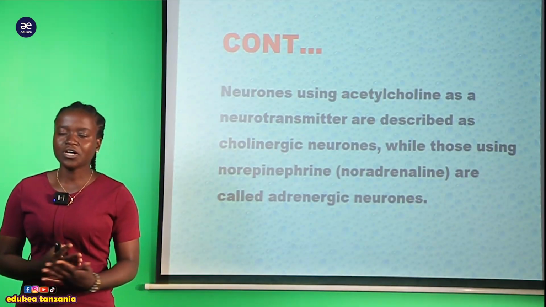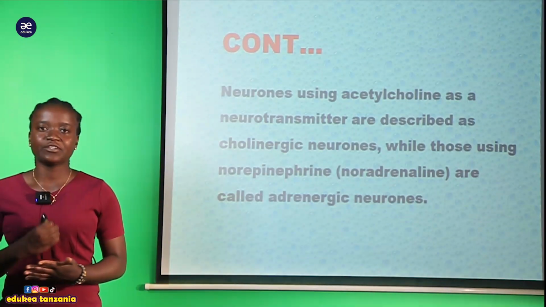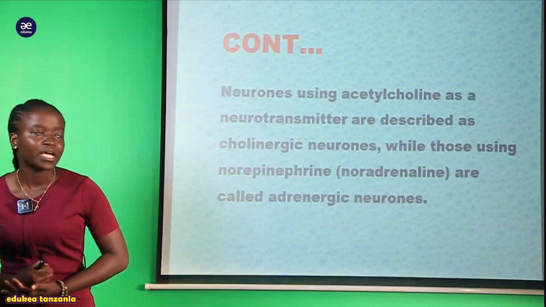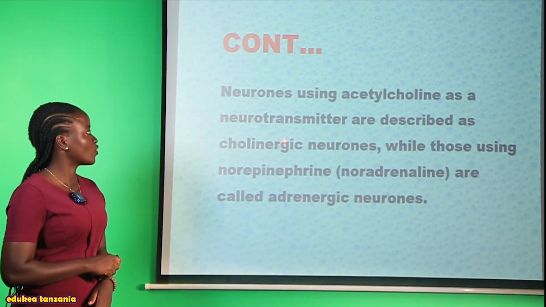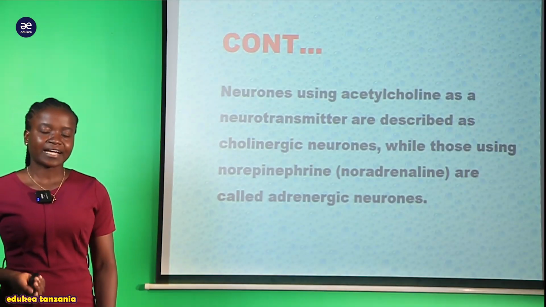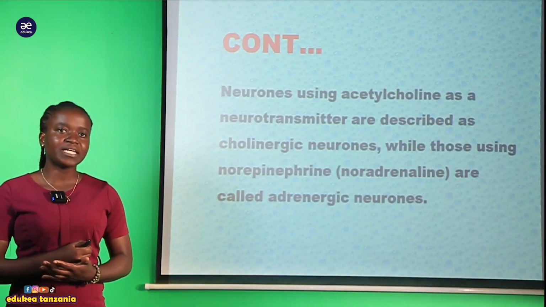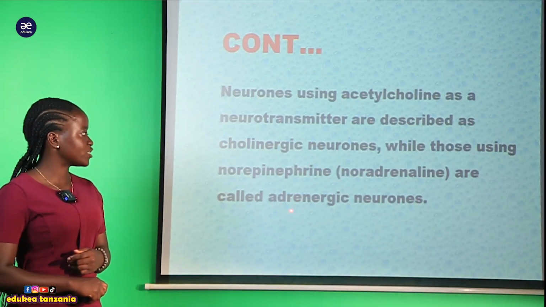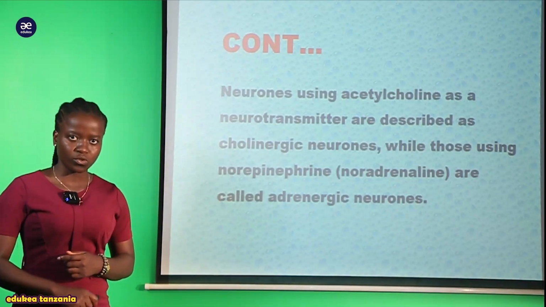Kwa sasa ile neuron ina depend imetumia neurotransmitter ipi. So ile neuron ambayo inatumia acetylcholine inaitwa cholinergic neuron, lakini ile neuron ambayo inatumia norepinephrine hiyo itaitwa adrenergic neuron.